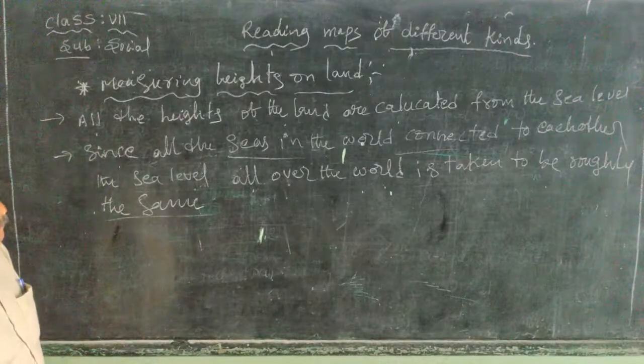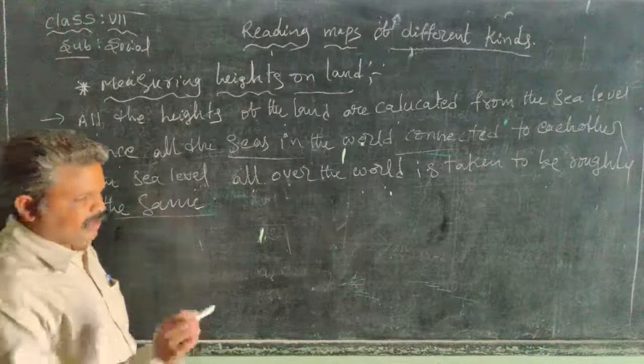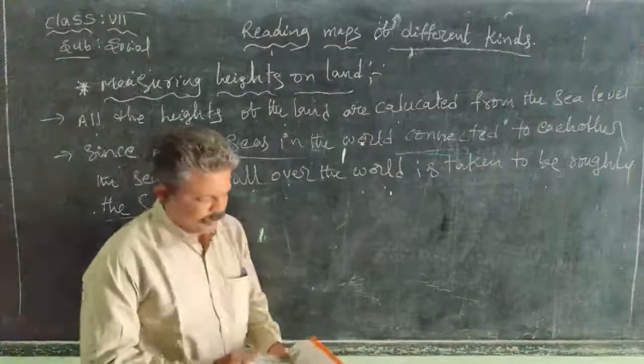That's why the heights of the land are calculated from sea level. This is the mean sea level. All the seas are roughly the same.